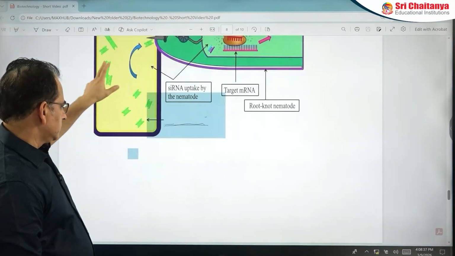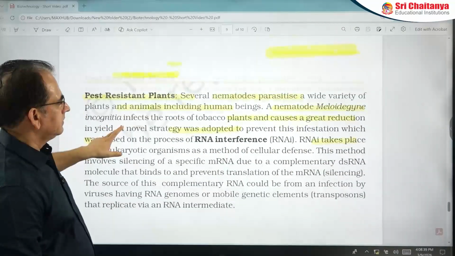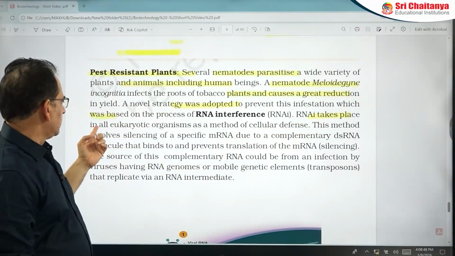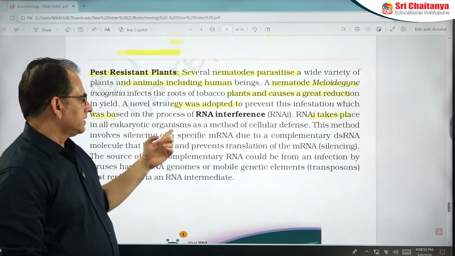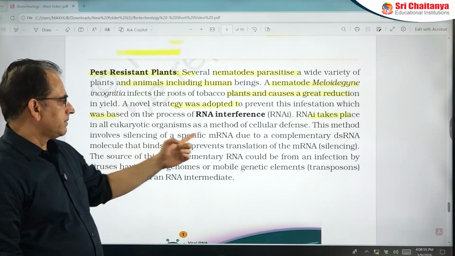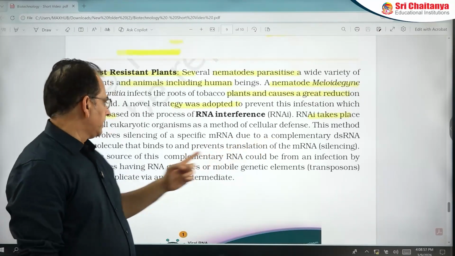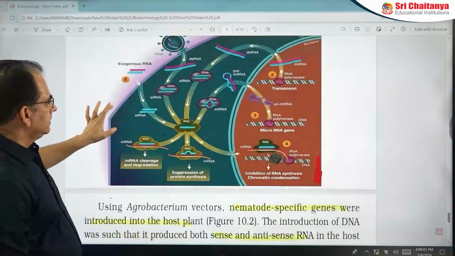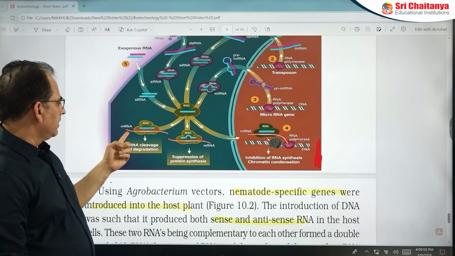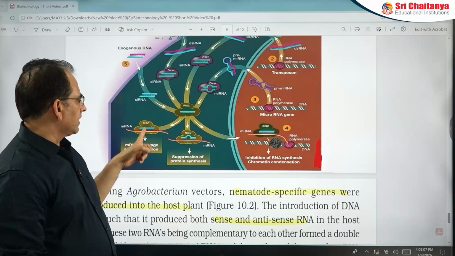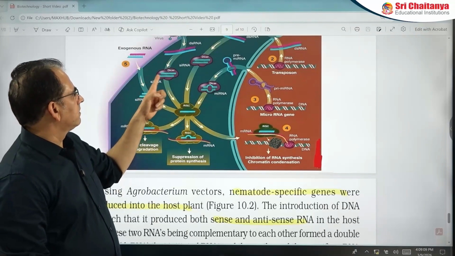Now you can see this NCERT paragraph. They mentioned RNA interference takes place in all eukaryotic organisms as a method of cellular defense. This involves silencing of specific mRNA due to complementary double-stranded RNA. What is the meaning of this? Suppose you can see this is mRNA. We want to silence this mRNA. This mRNA is silenced with the help of RISC. RISC is activated by this double-stranded RNA.